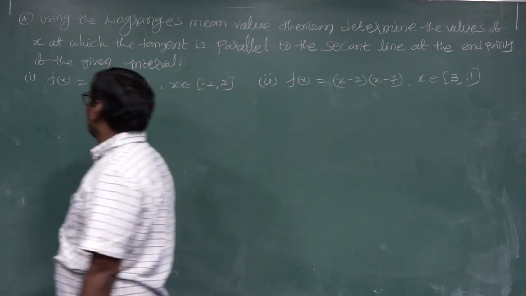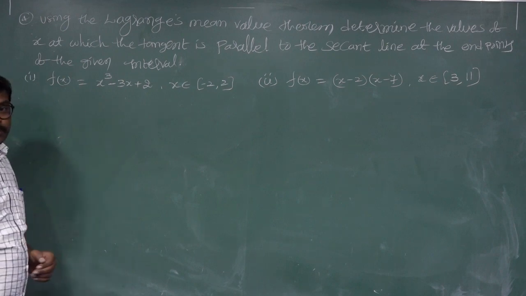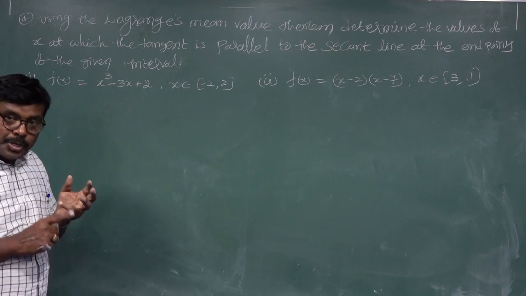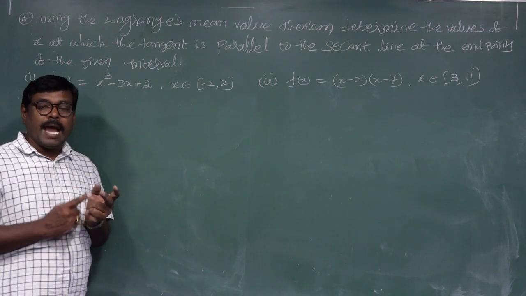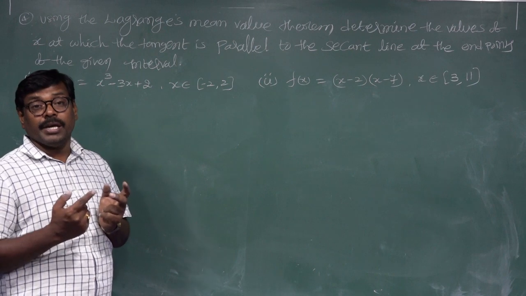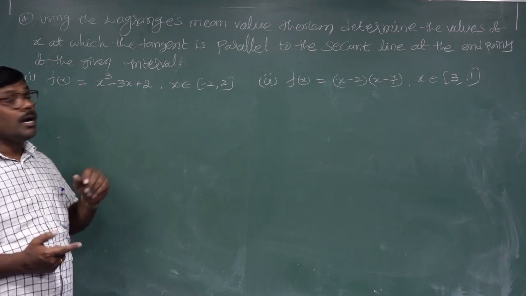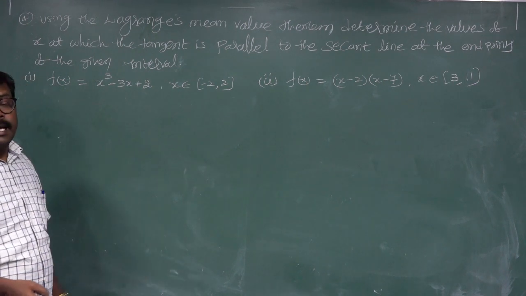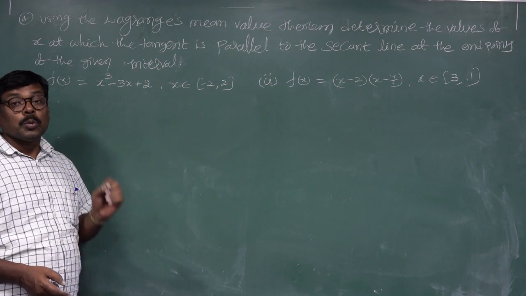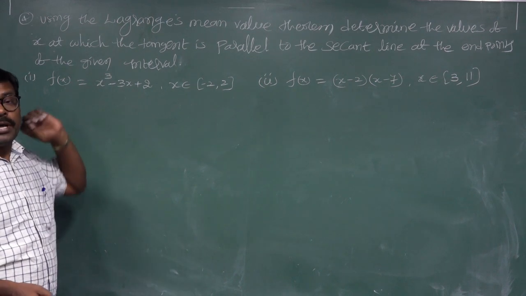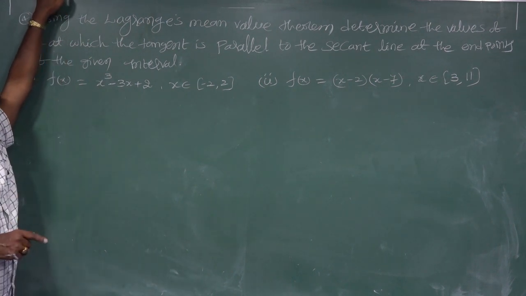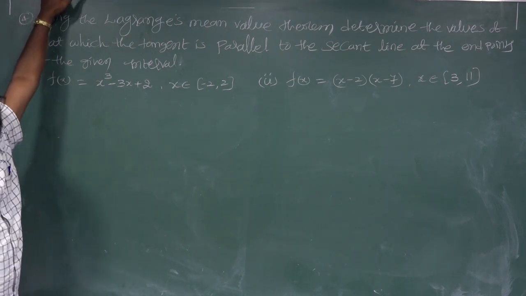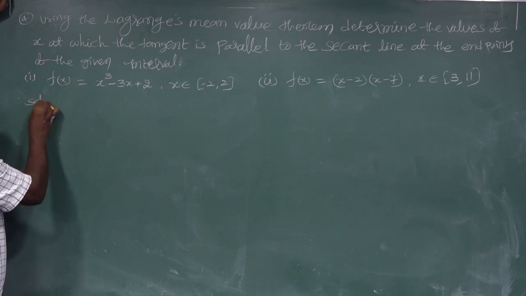Now the solution of the first question. The Lagrange's mean value theorem conditions: f is continuous and differentiable, and f of a is not equal to f of b. Then using Lagrange's mean value theorem, there exists c belongs to open interval a comma b such that f dash c equal to f of b minus f of a by b minus a. These are the three conditions.